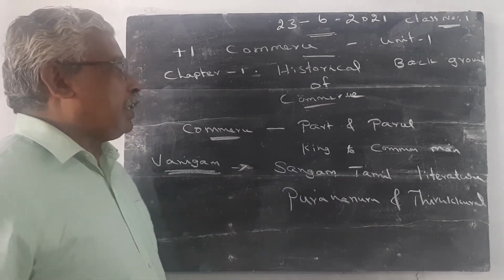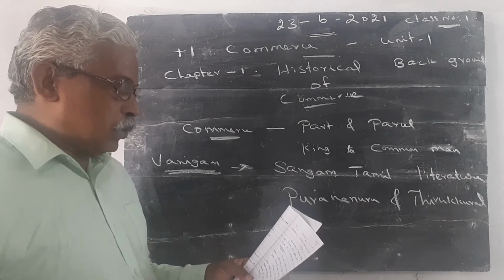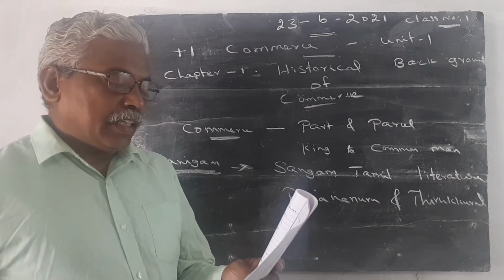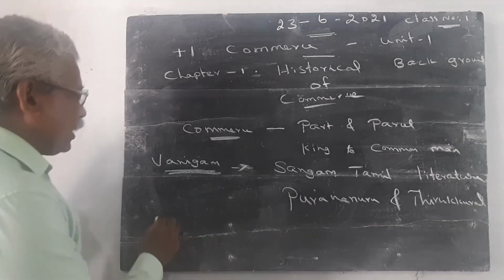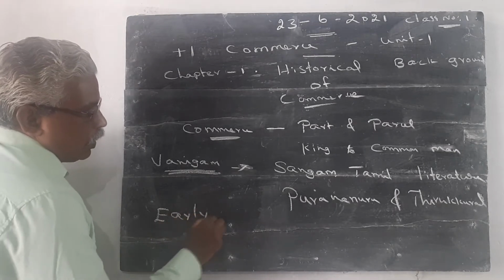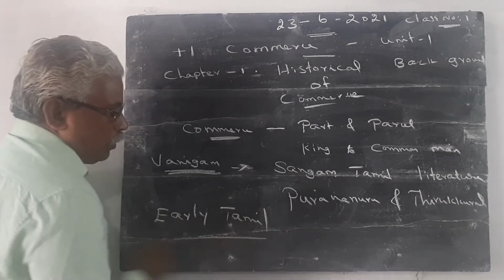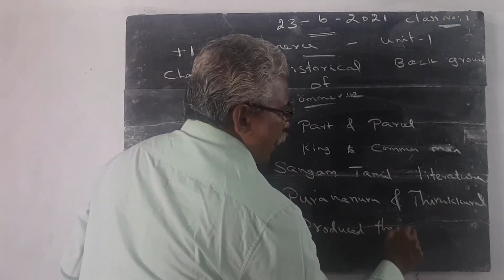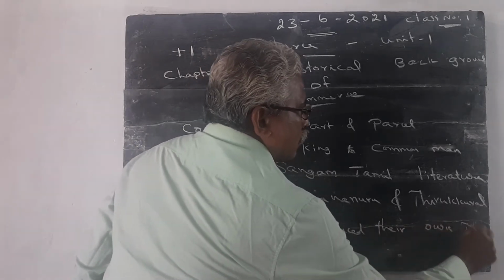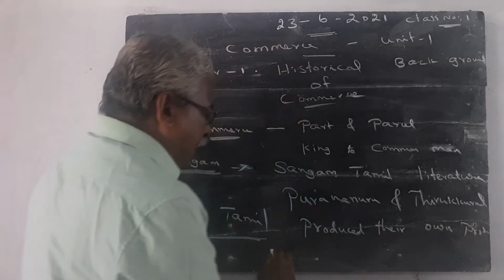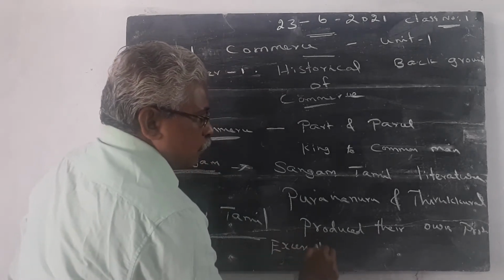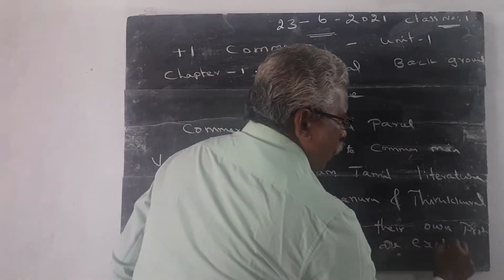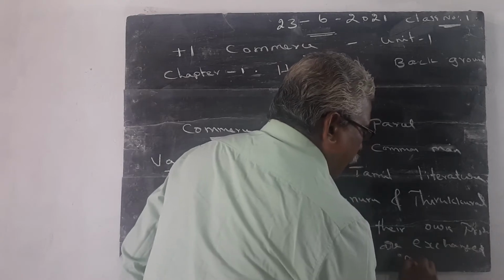The early Tamilians produced their goods for their land and bartered their exports. This trade came into existence. Early Tamil people produced their own products, and excess products were exchanged against goods.